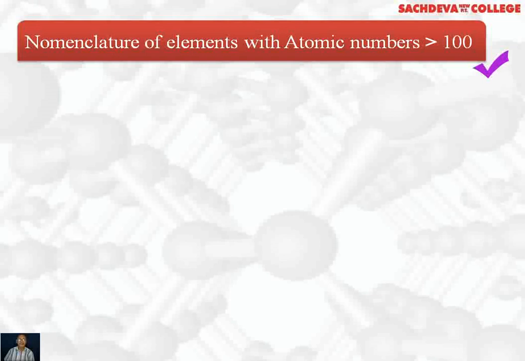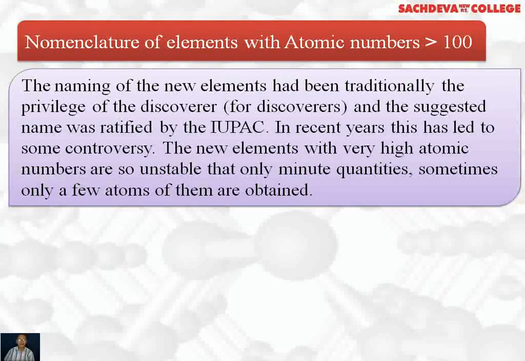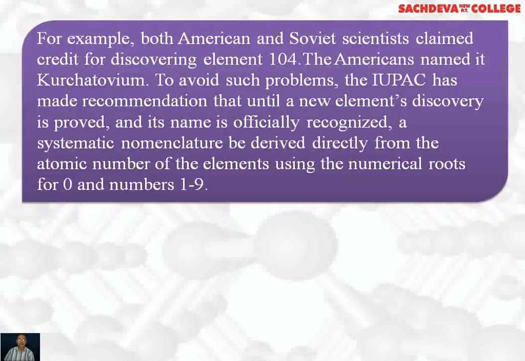Nomenclature of elements with atomic number greater than 100. The naming of new elements had traditionally been the privilege of the discoverer, and the suggested name was ratified by IUPAC. IUPAC stands for International Union of Pure and Applied Chemistry. In recent years, this has led to some controversy. The new elements with very high atomic numbers are so unstable that only minute quantities, sometimes only a few atoms of them, are obtained. For example, both American and Soviet scientists claimed credit for discovering element 104.